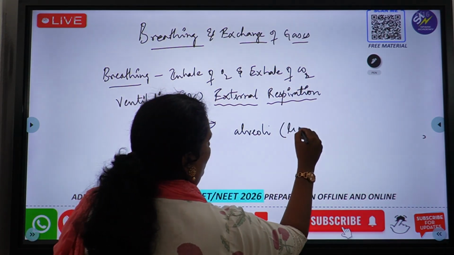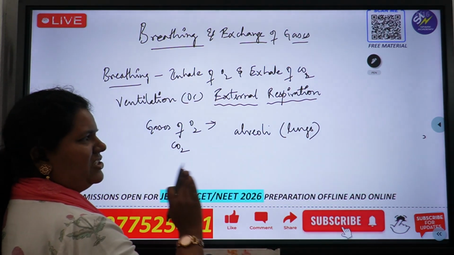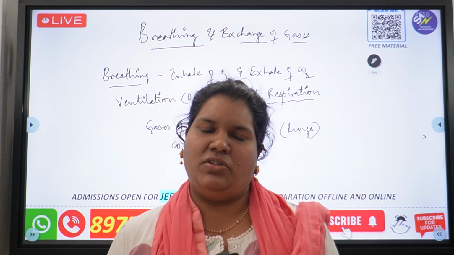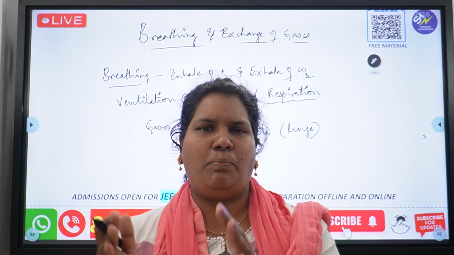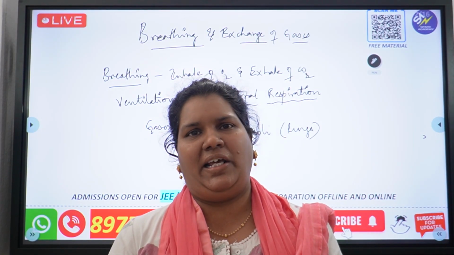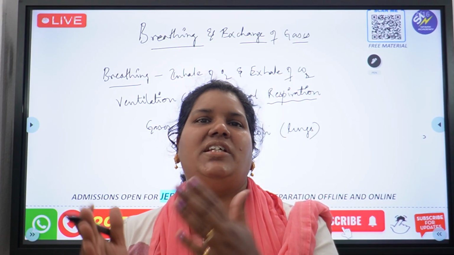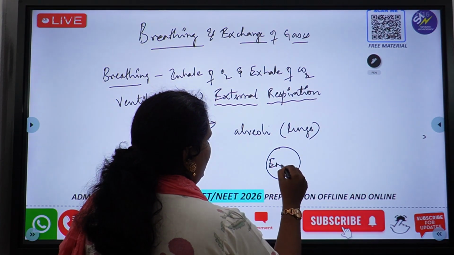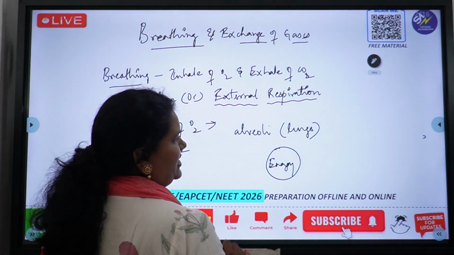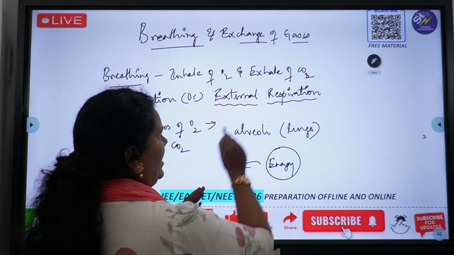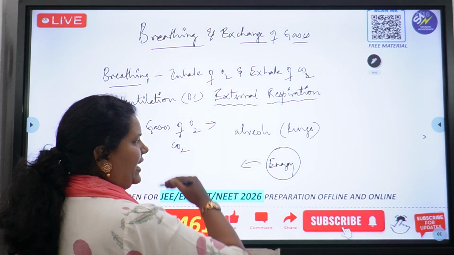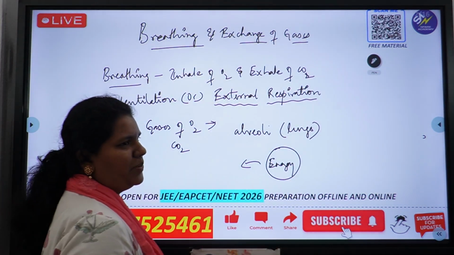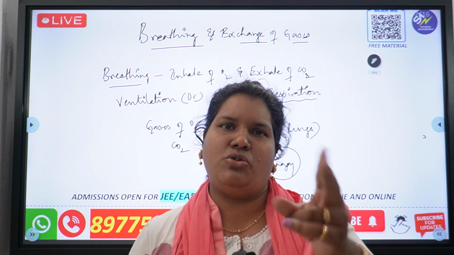That is, the exchange happens at the lungs level. The exchange is not happening inside the cell where the energy is produced. So external respiration is the place where exchange of gases takes place, other than the place where energy is produced. Energy is produced inside the cell. Gas exchange happens outside the cell, near the alveoli area. So we are calling this breathing, also external respiration or ventilation. So you should know the difference.